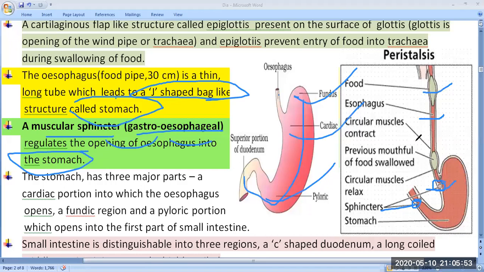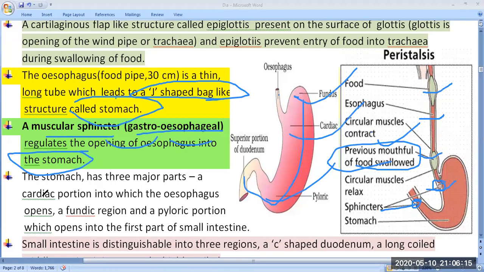Okay, they also have some circular muscles that contract, which I already told is the peristalsis movement. The previous mouthful of food is swallowed. So due to the contraction of these circular muscles, they perform the peristalsis movement, by which food can pass into the stomach. Okay. If you see, the stomach has three major parts, as we already saw.